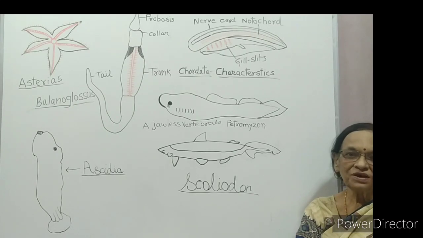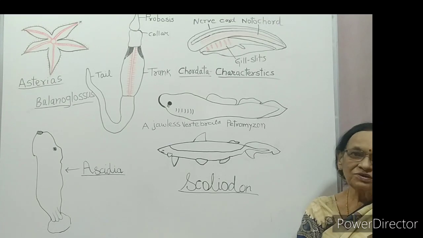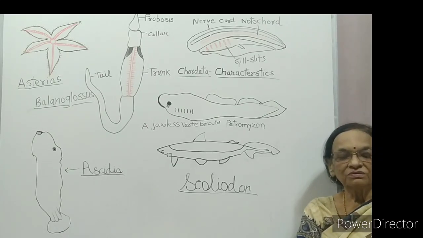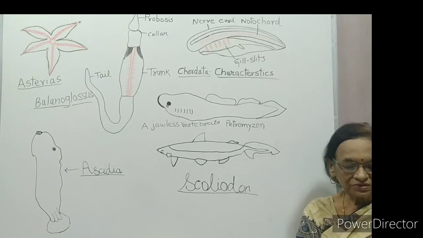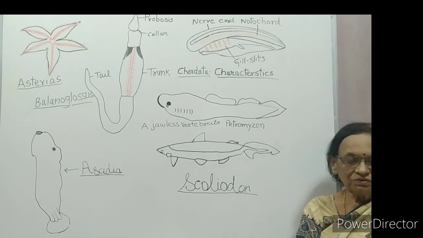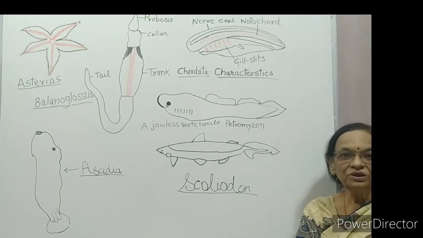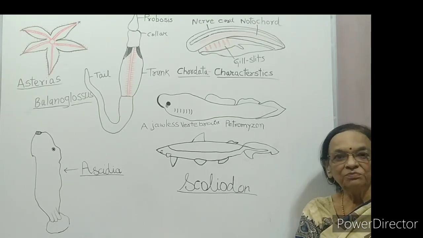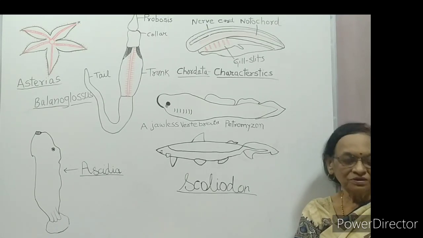Osteic means bony. So fishes are of 2 types: cartilaginous and bony fishes. Now Tetrapoda, having 4 limbs, is divided into 4 classes: Amphibia, Reptilia, Aves and Mammalia.